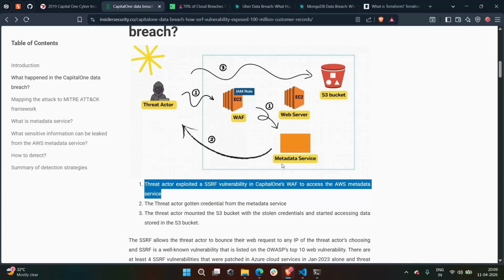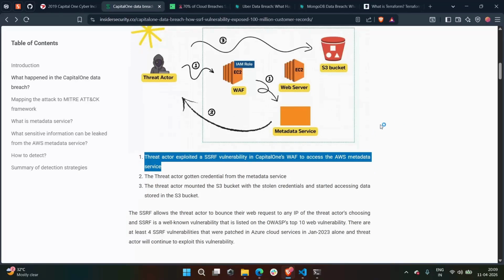That metadata service returned temporary IAM role credentials to the attacker, which held the credentials to access those S3 buckets. By using those credentials, the attacker accessed the S3 bucket containing sensitive data, including names, addresses, and credit information of the people. In the end, this was a single misconfiguration, not a zero-day exploit or a brute force attack.